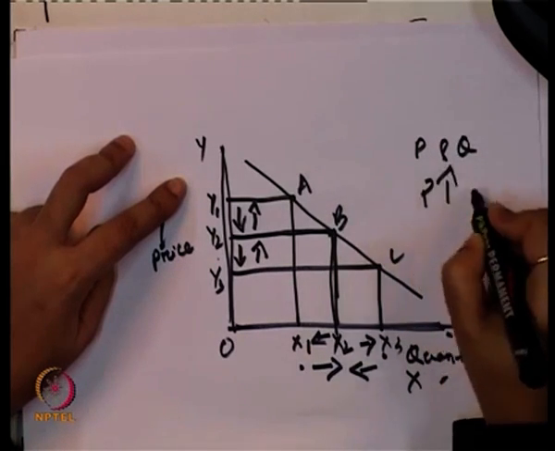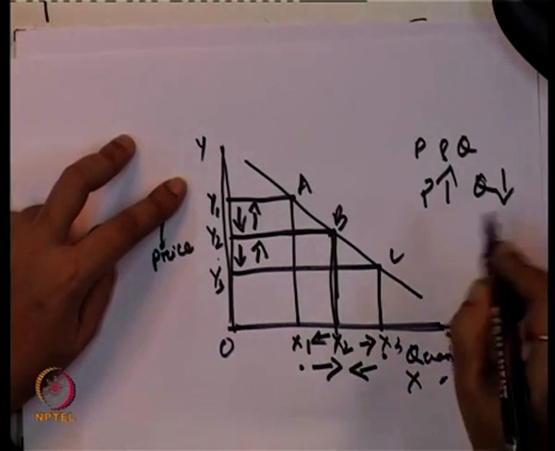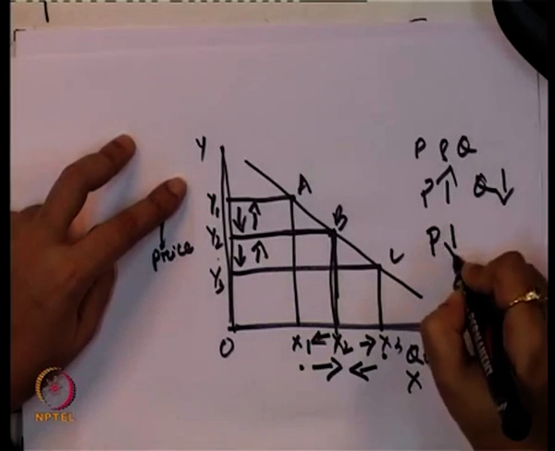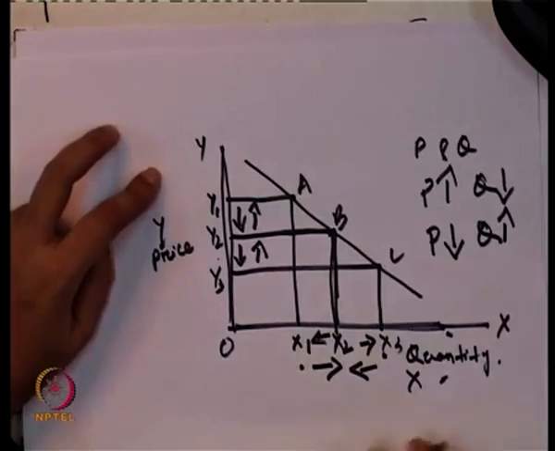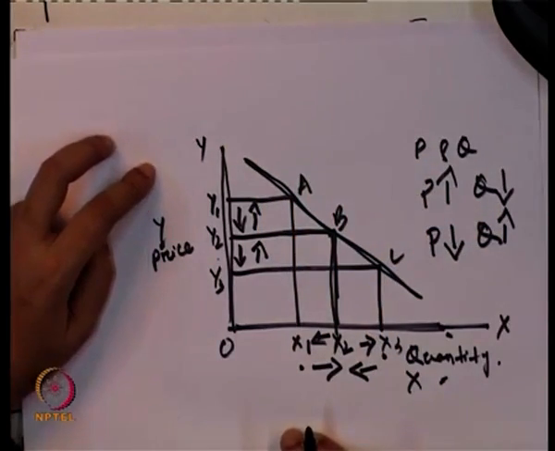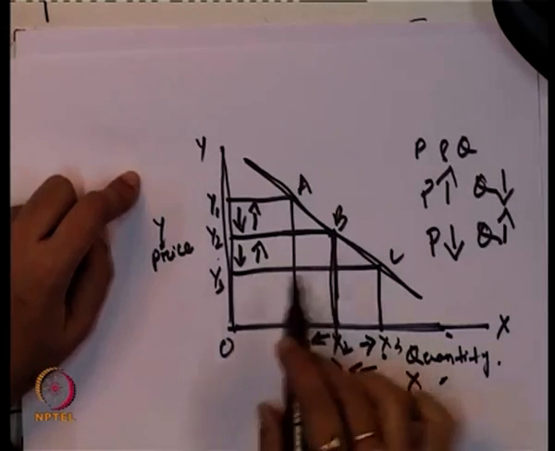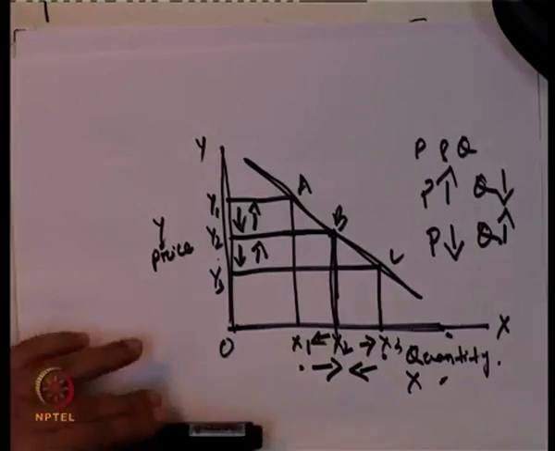Whenever there is an increase in the price, the quantity demanded decreases, and whenever there is a decrease in the price, the quantity demanded increases. The demand curve is always downward sloping, because price and quantity are inversely related to each other.